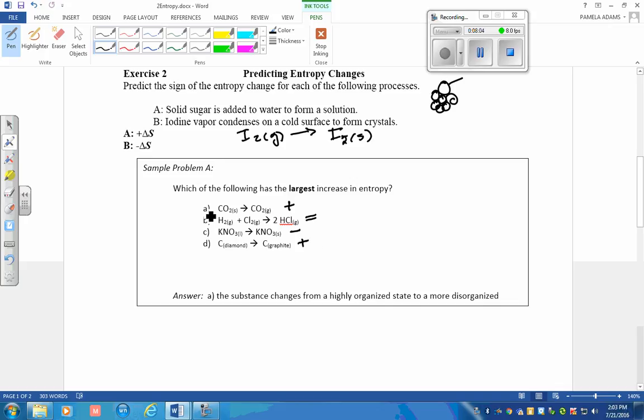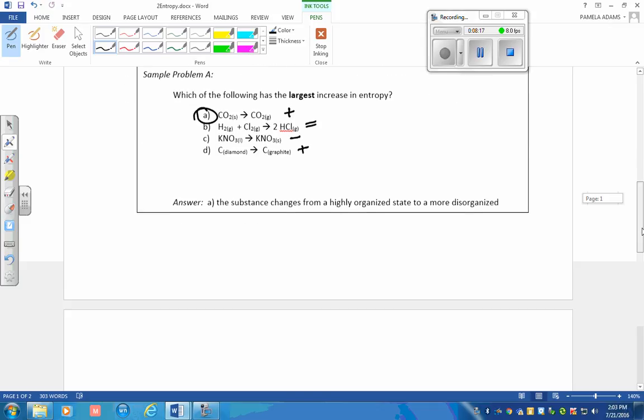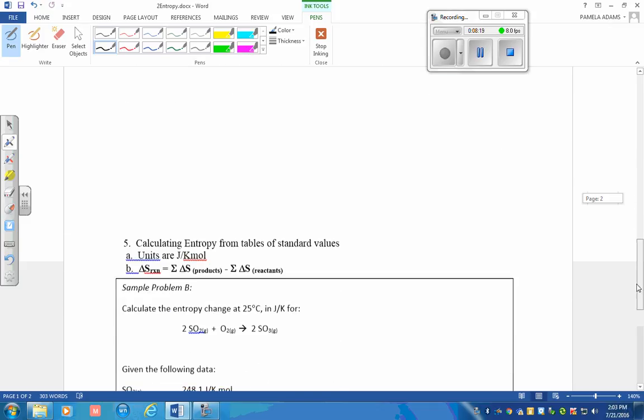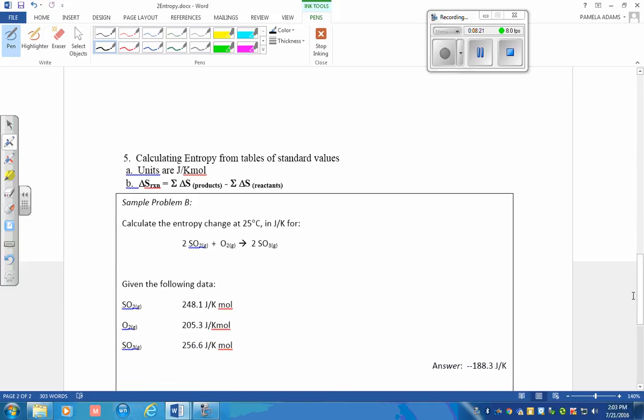Which one is most disorganized from A to D? When we're comparing which one of these positive entropies is more disorganized, that would definitely be scenario A. You can calculate entropy from tables of standard values.